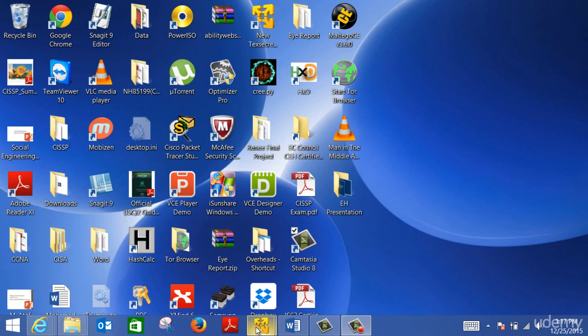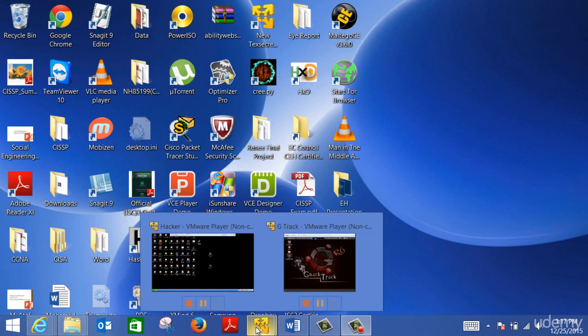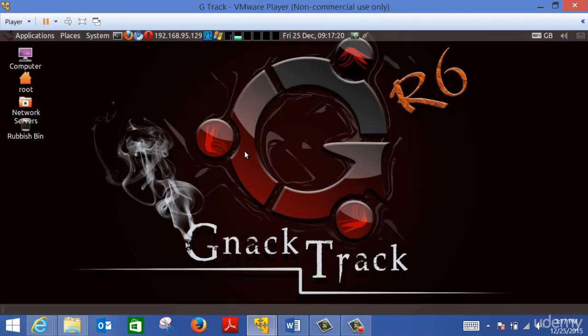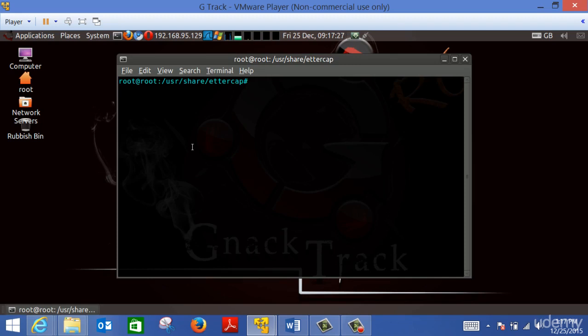Ettercap exists in all the Linux distributions that I told you about, but I'm going to use GTrack since it's a very easy Linux flavor to use. So let me first show you how to run Ettercap.